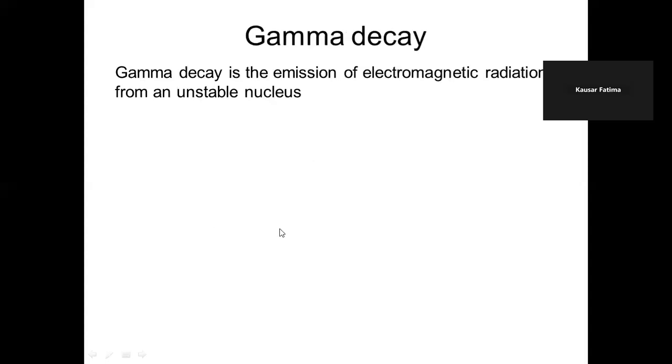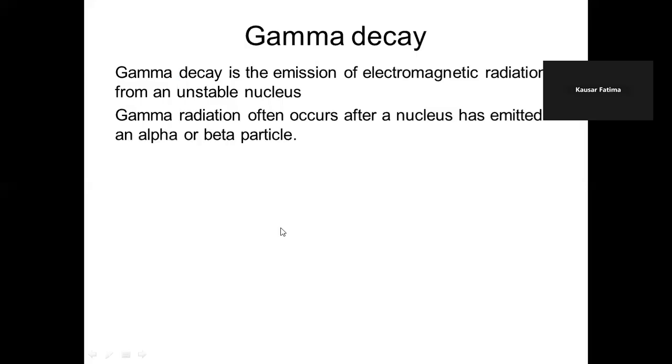Gamma decay. Gamma is the emission of electromagnetic radiation from an unstable nucleus. And it usually happens after alpha or beta emission. Example, cobalt-60. There will be no effect because these are uncharged. They have no mass. So there will be no effect on proton number, atomic number, or nucleon number.